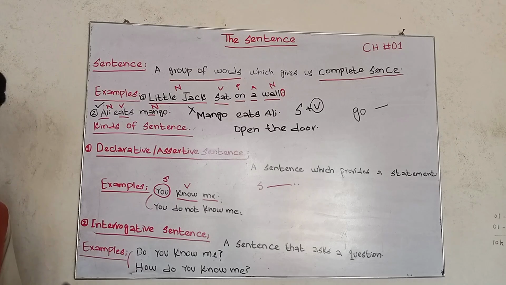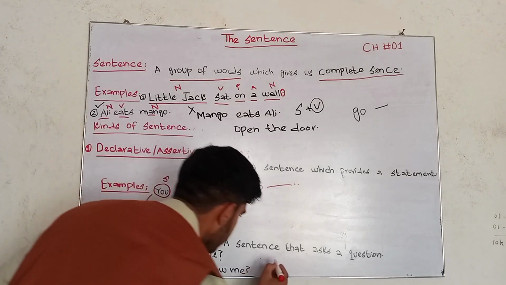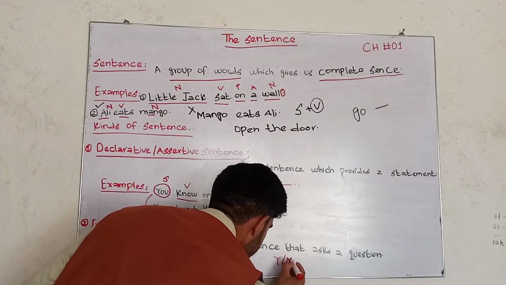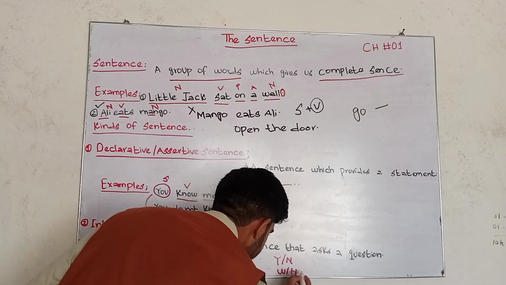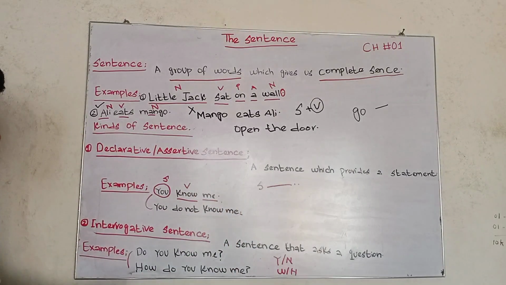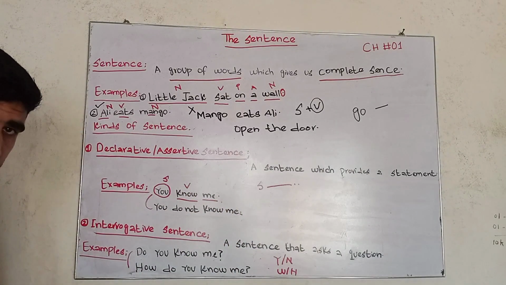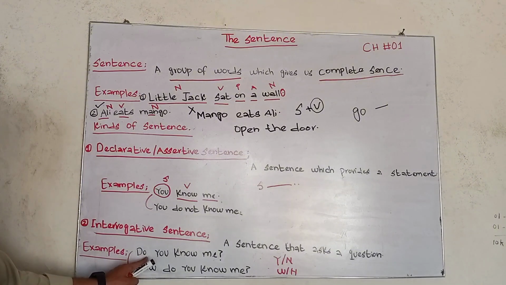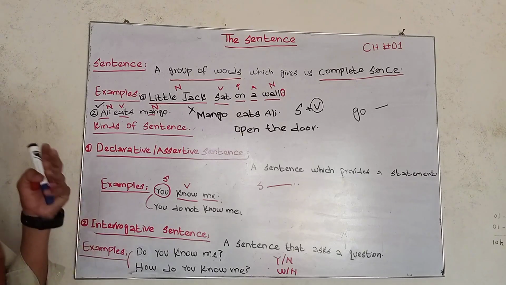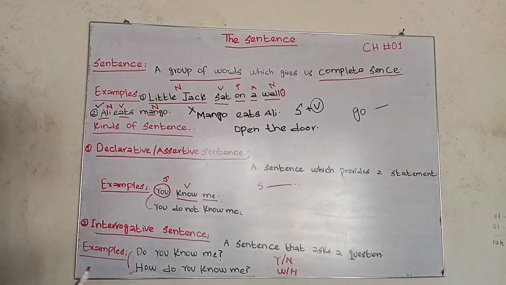But further, we divide the interrogative sentences into two categories. One is called the yes-no question, and the second one is called the WH question. So what is a yes-no question? When a sentence starts with auxiliary verbs or helping verbs, like do, did, or does, will, or modal verbs, for example shall, should, can, would, etc., this is called a yes-no question. The sense it gives us will be limited to yes or no.